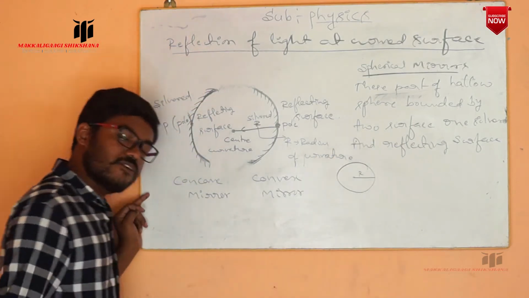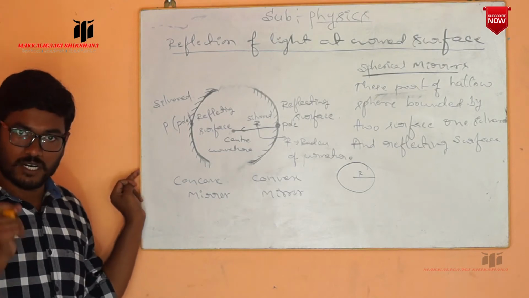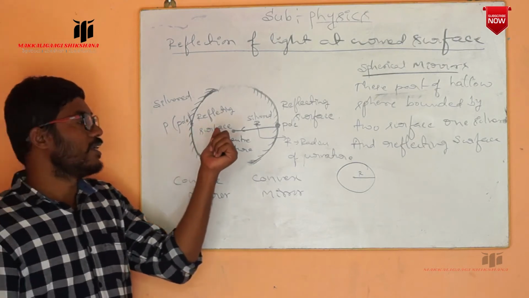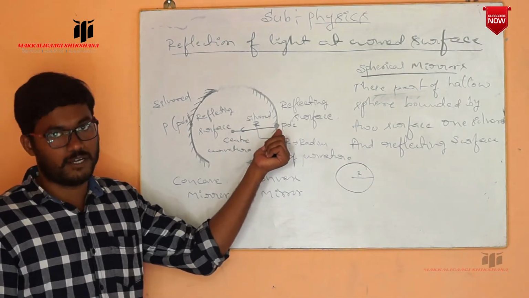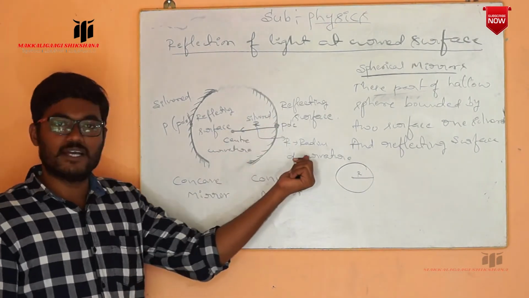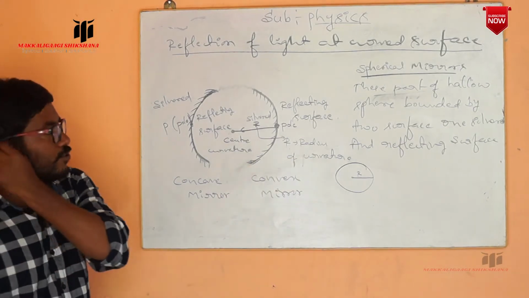So they will ask the question for 1 mark: what is the radius of curvature? Radius of curvature is nothing but the distance between the center of curvature and the pole of the mirror. So that is also a 1 mark question.